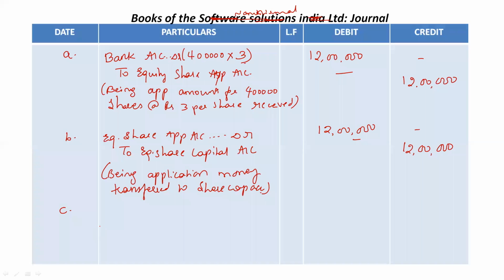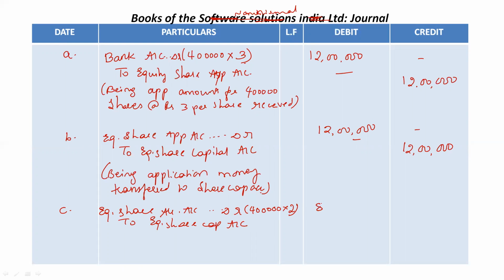Now, what is the entry for asking? Again, we have already discussed the entries. So the entry is equity share allotment account debit to equity share capital account. Now for 4 lakh shares, company is asking 2 rupees to be paid for every share.